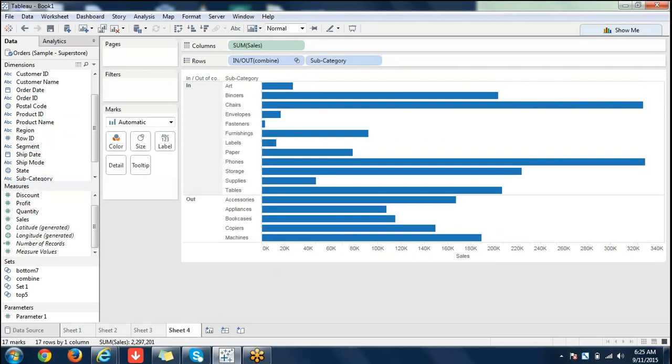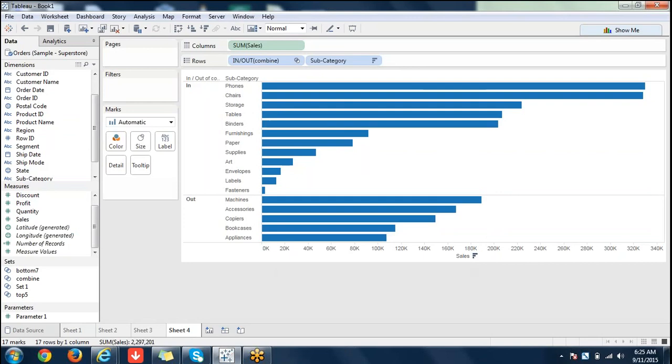Or if you know who the members are, you can just drag and drop like this. So who are in, who are out. Who are in is, if you sort them, see that? These are top 5, whereas these are bottom 7. In between members are these. If you want to combine them and compare different sets, different combinations, then sets will be of use to you.